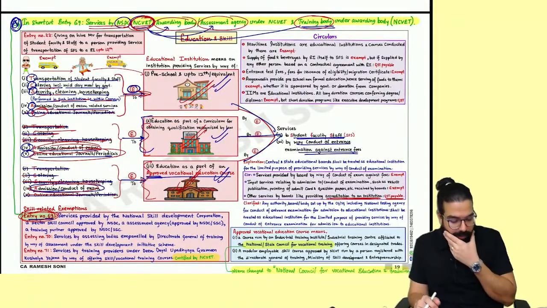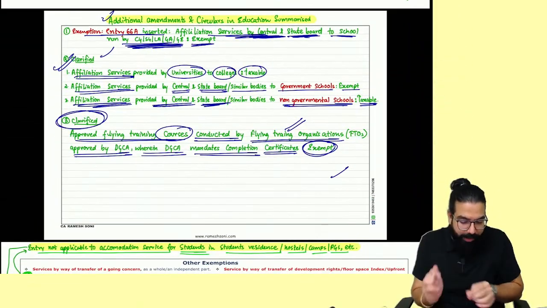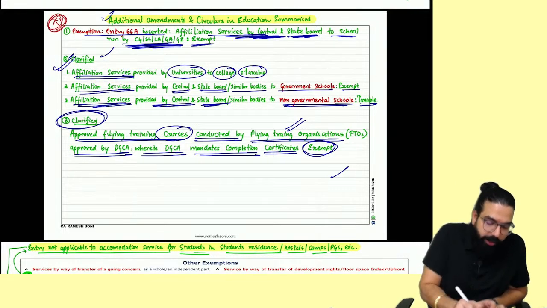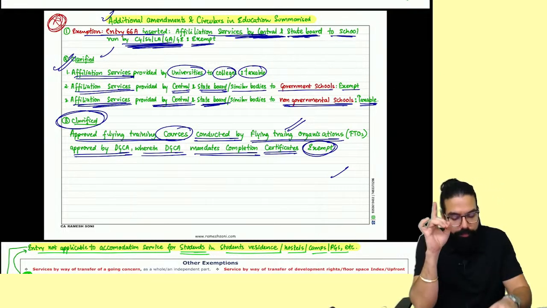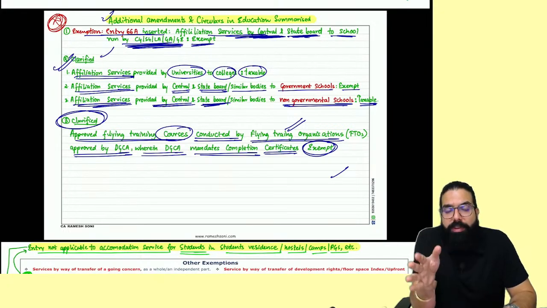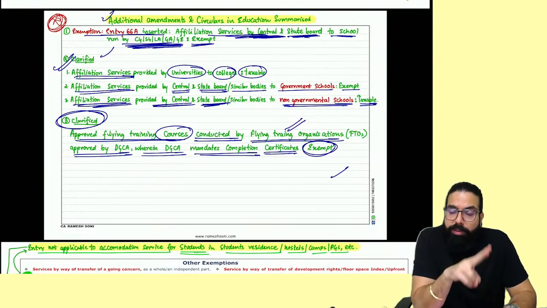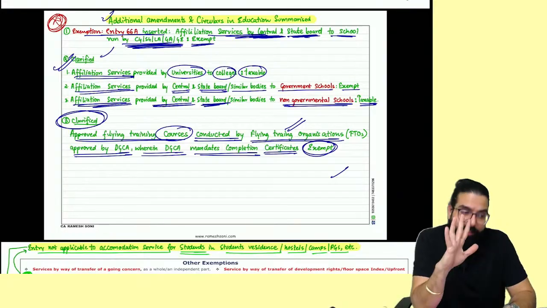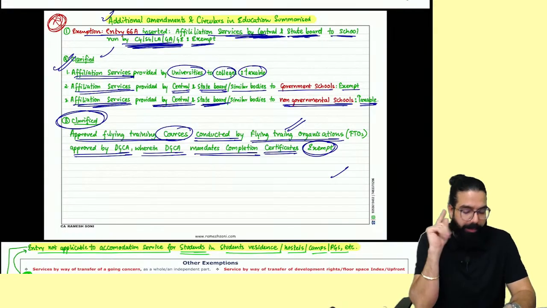Yes, sir, we are all clear with this point. These are 2 points which I like. Other than that, you can see this point also in the exam. Remember, if affiliation services are given by universities to colleges, taxable. Affiliation services by central board, state board, given to schools, taxable. Given to government school, exempted. These 3 points, please be very careful.